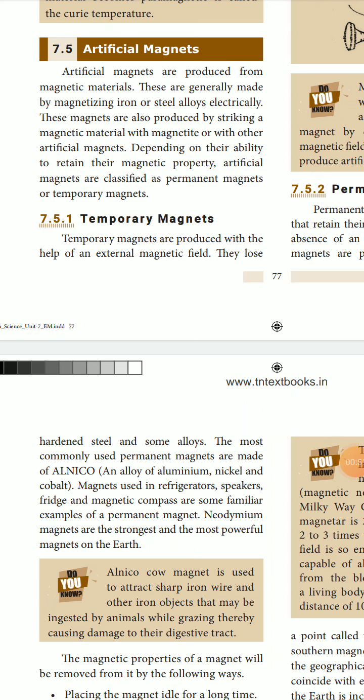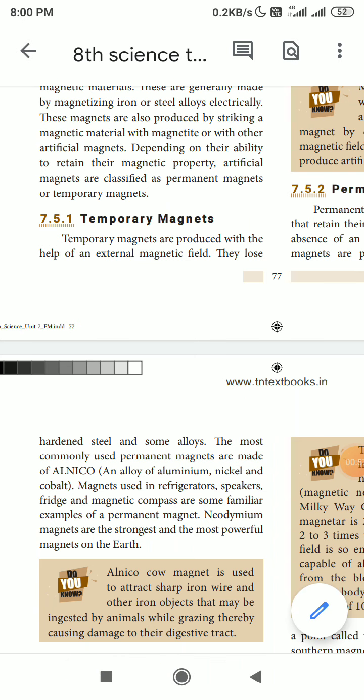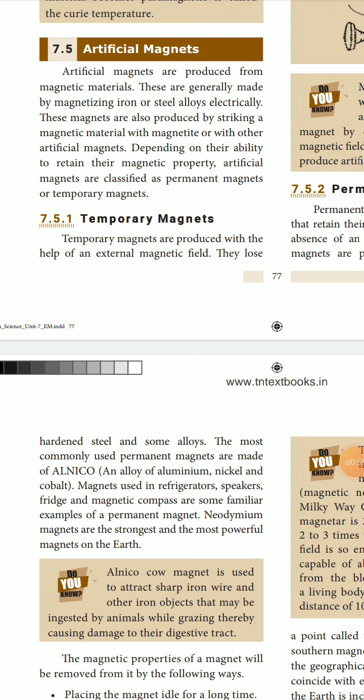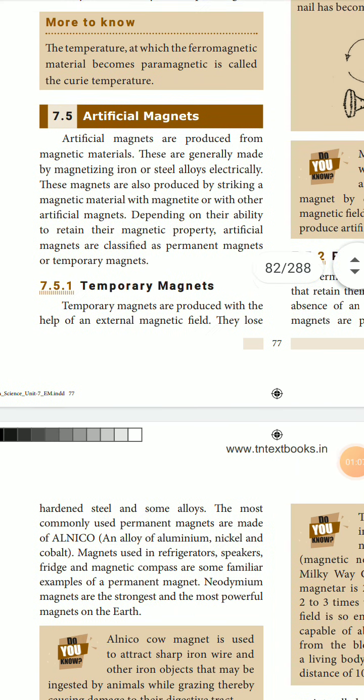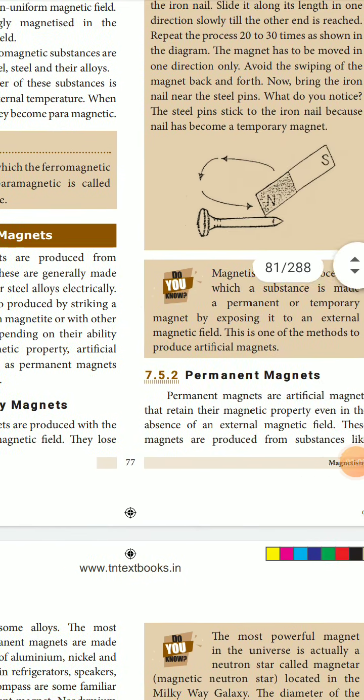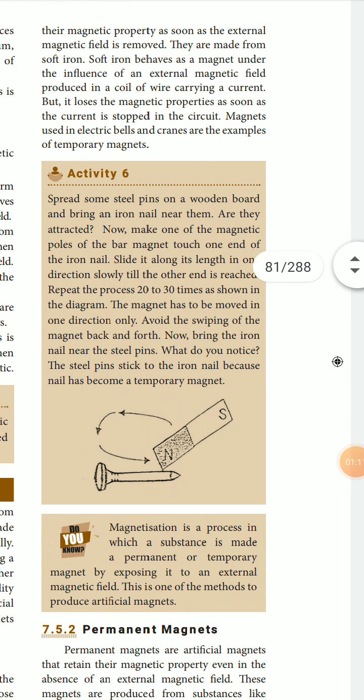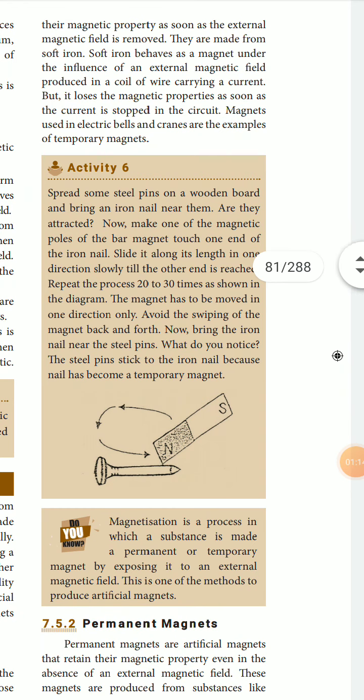Depending on the ability to retain the magnetic property, artificial magnets are classified into two types: permanent magnets and temporary magnets. Temporary magnets are produced with the help of an external magnetic field. They lose their magnetic property as soon as the external magnetic field is removed.